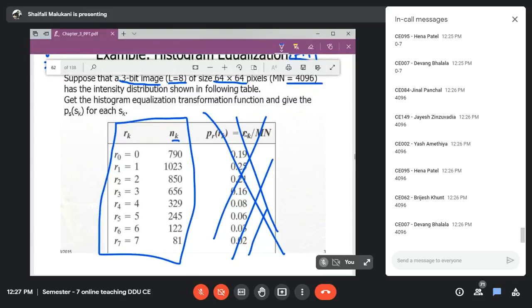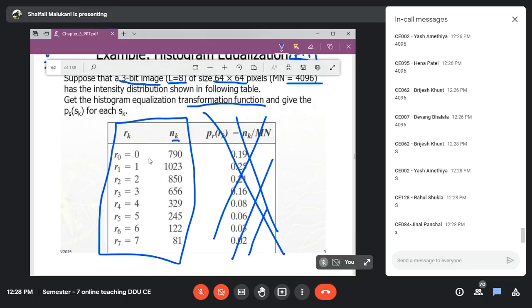Now, what is the question? You have to find the transformation function. That means which variable, PS or S, do you have to find? Yes, S is required. So you have to find S. Now try to recall what S was in terms of image processing. R was the input image. What was S? The variable S is okay, but what exactly does it signify? What is S?